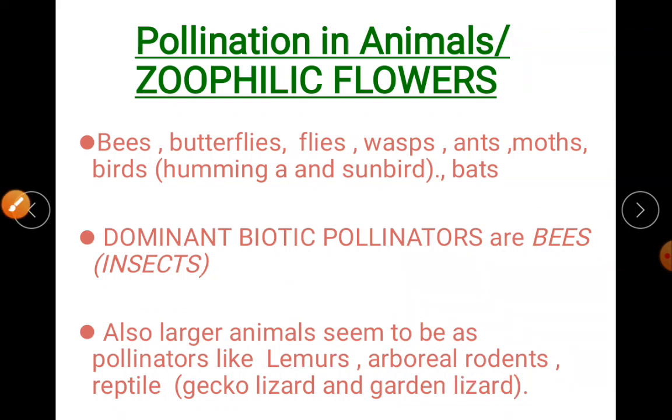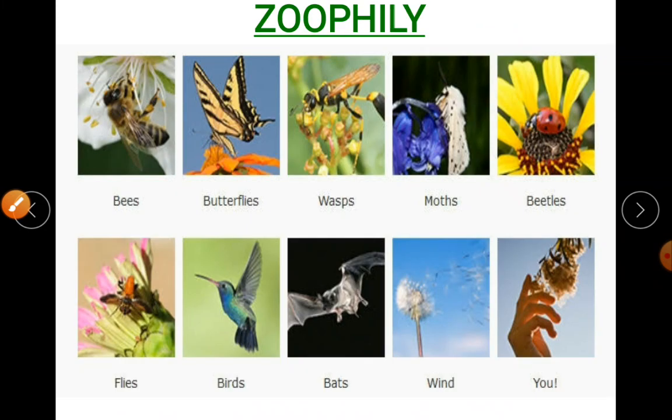Imagine a lizard comes into your garden and walks over the flowers just to catch a fly. They do not have the intention of pollinating, but they are unintentionally pollinating there. So they seem to be pollinators. It is not always, remember, only in some cases. That's why they are given as examples. So these are the different groups: insects, birds, mammals.